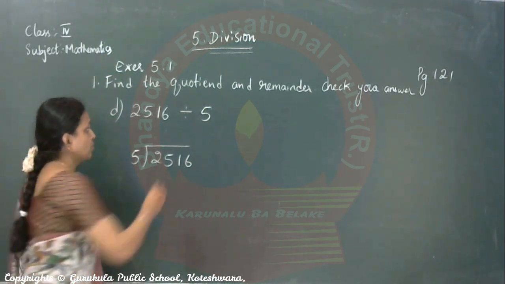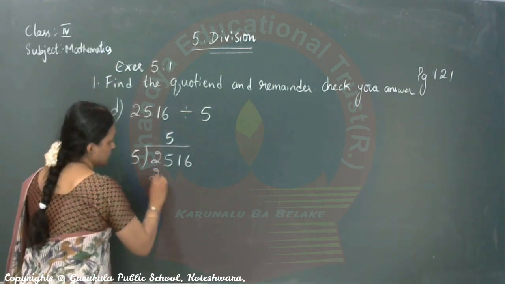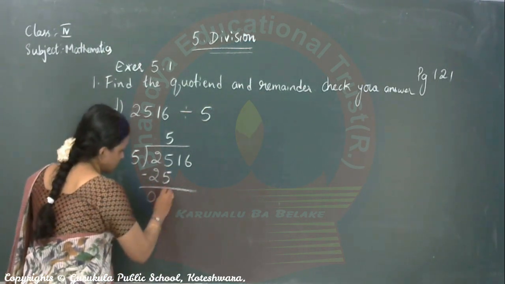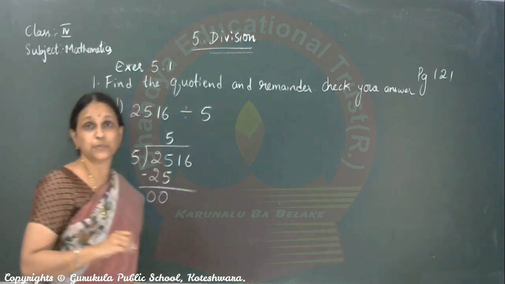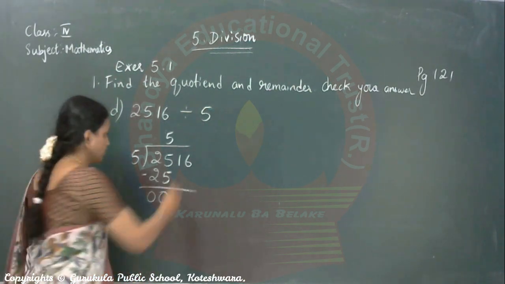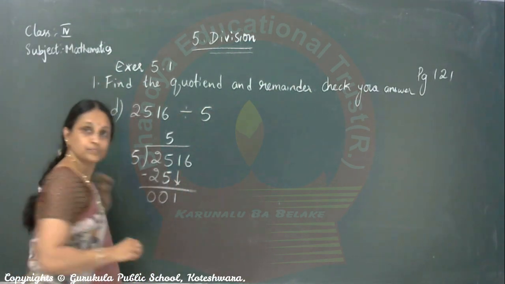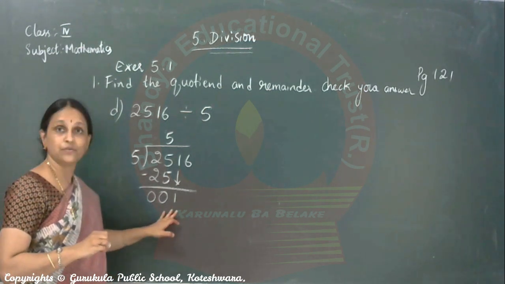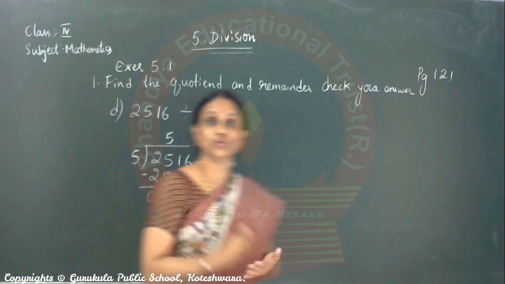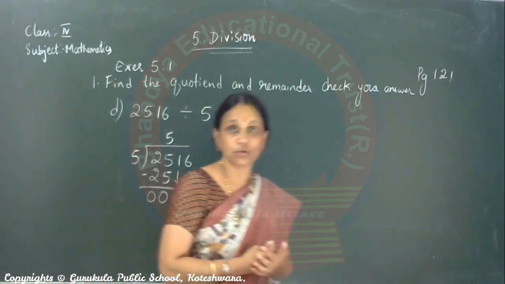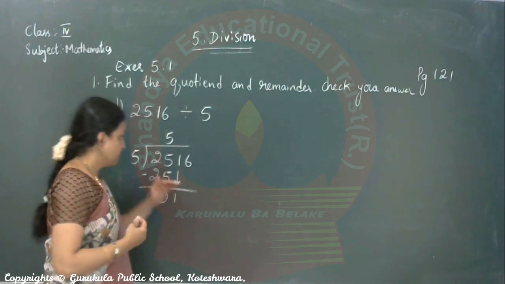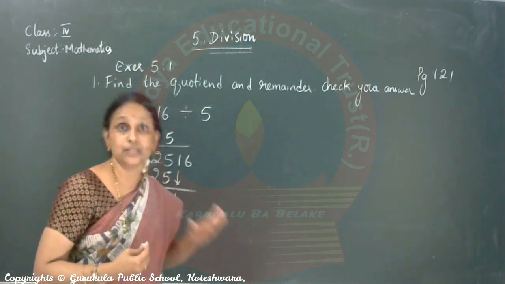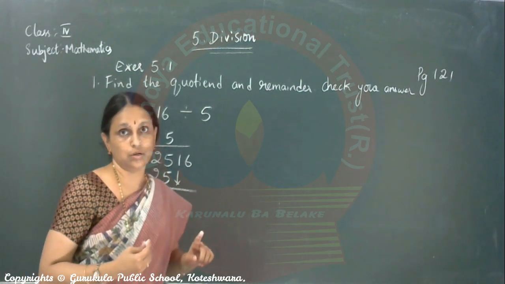Now 5 5s are 25. Yes, 0 0. Some new concept is coming here. You bring down 1, correct? Is 1 divisible by 5? Is it greater than 5? No. So what should you do now? I think this concept is new to you. When we bring down a number and we cannot divide, there is a rule.